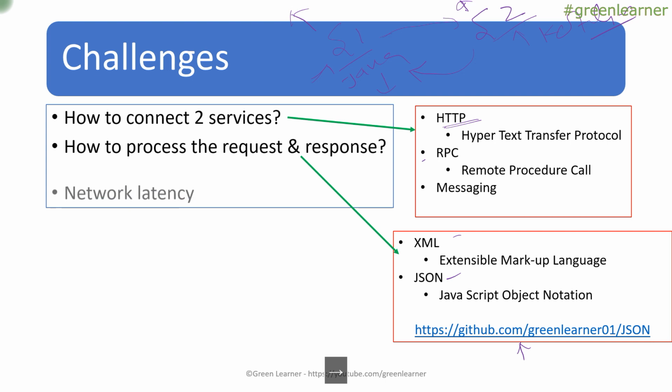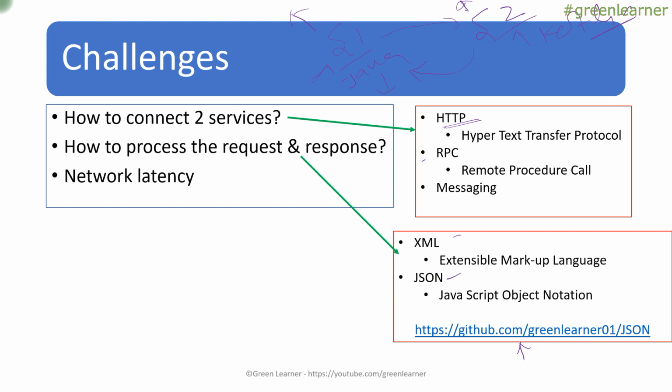Now coming to the next challenge, network latency. Earlier we had a monolithic application, everything was in a single application, so there was no problem of latency because it was a quick, direct method call, and there was negligible time in calling the method. Now each service is individually running on the internet, and we have to pass a request and get the response. So our request is traveling over the internet, and there are chances of network latency, and it depends on how fast a network connection we have. So this latency comes into the picture.